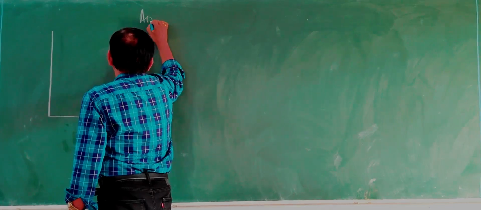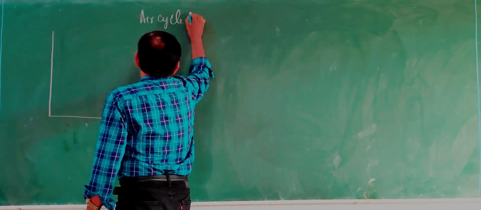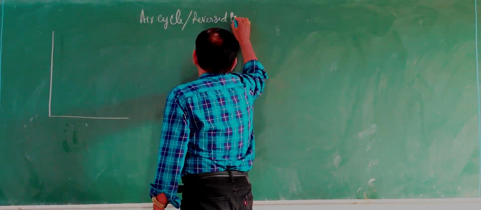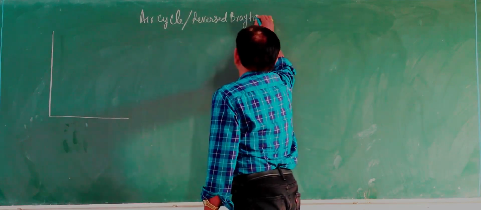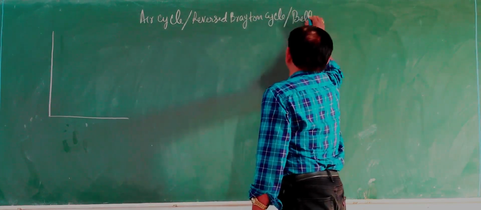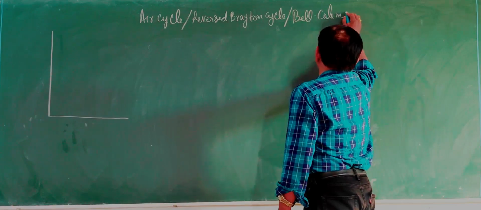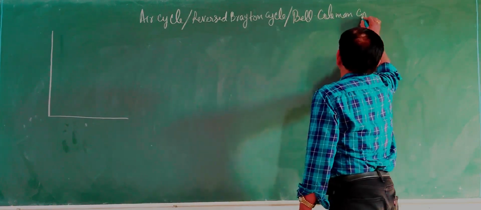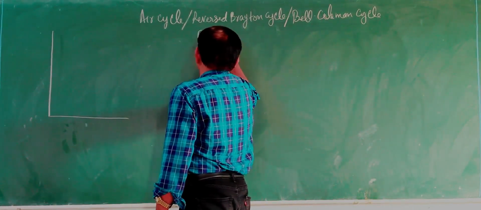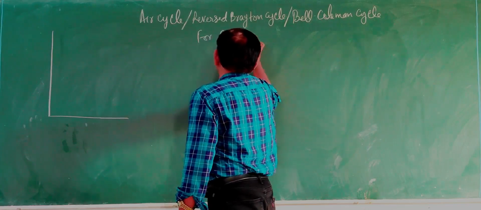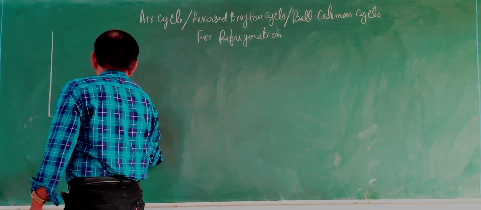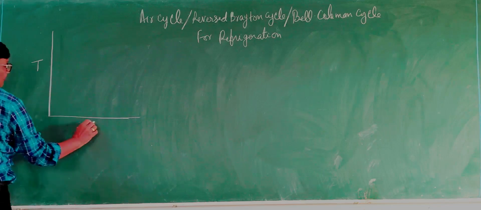Air cycle, reverse Brayton cycle, Brayton cycle, or Bell-Coleman cycle. It is for refrigeration purpose. So now draw first the T-s diagram.